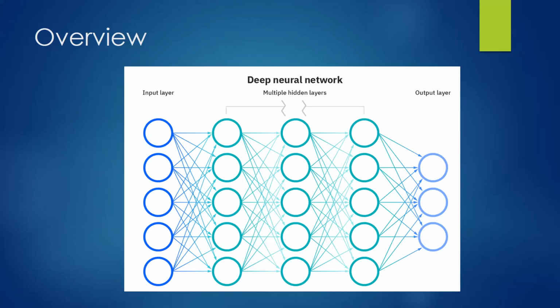So every single one of these columns is considered a layer, and these layers consist of neurons. Each of these is a neuron. If you remember from last week, we talked a bit about perceptrons. These are very simple. A perceptron relative to a neural network is like one of these connections between these layers. It's a bit smaller, whereas neural networks are a big collection of them. So as we see here, we have our input layer. So in the case of predicting the income, our input layer would be all of our parameters. So think age, education number, capital gains, capital losses. All of those would go into each one of these neurons. So each neuron basically stores a value that'll be used in the next layer.